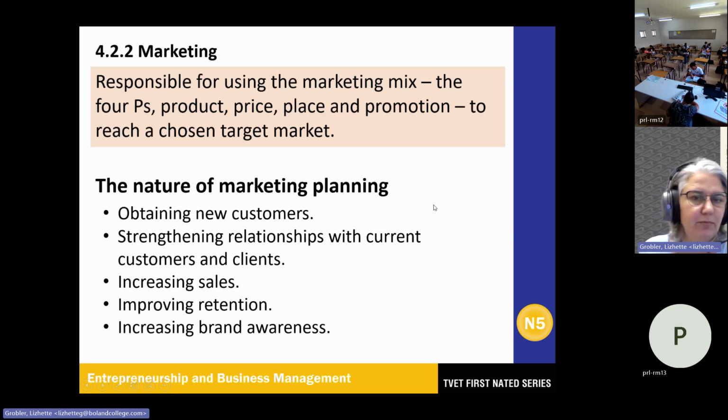So the nature of the marketing plan is to obtain new customers, strengthen the relationships with the current customers and clients, and also increase sales, provide retention, and increase brand awareness.